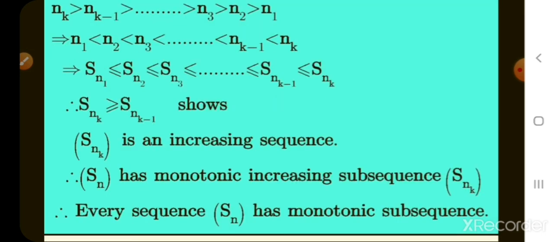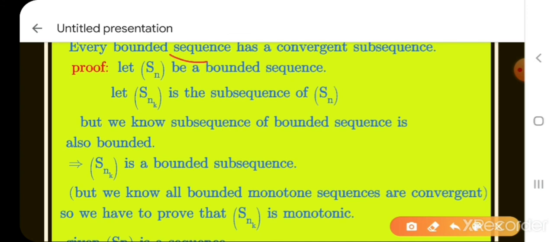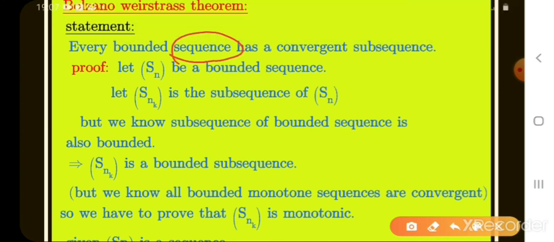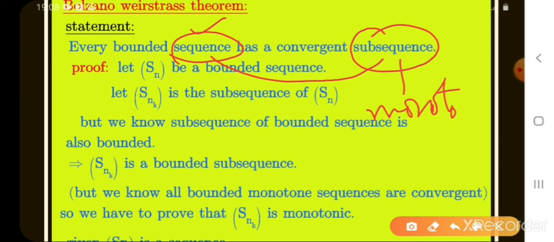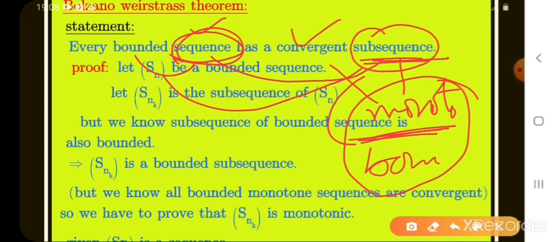Whether it is bounded or not is another matter; it is just a sequence, and it has a monotone subsequence. Since this sequence is bounded, automatically the subsequence is also bounded. Both bounded and monotone, so the subsequence is convergent.